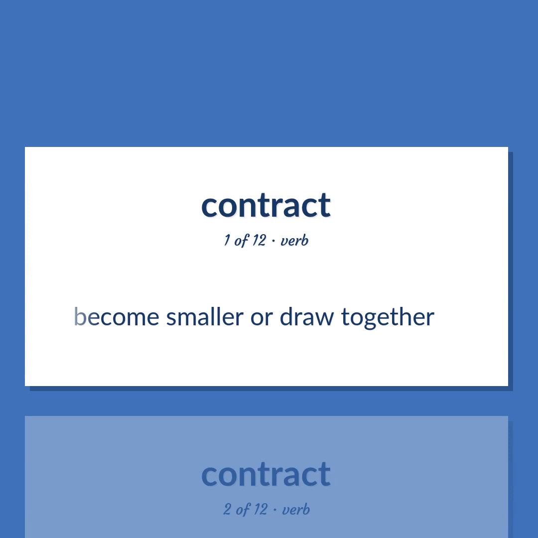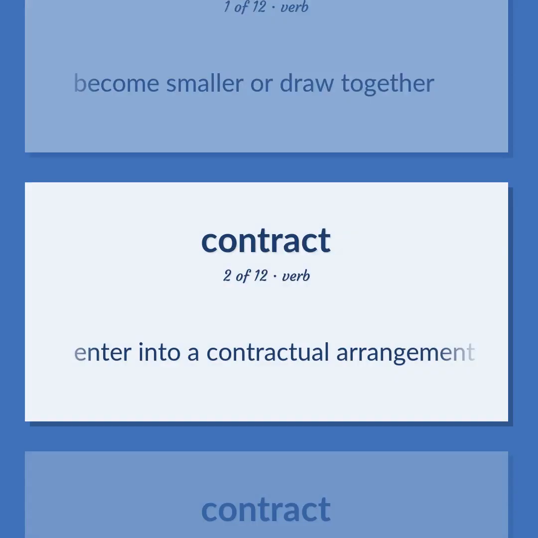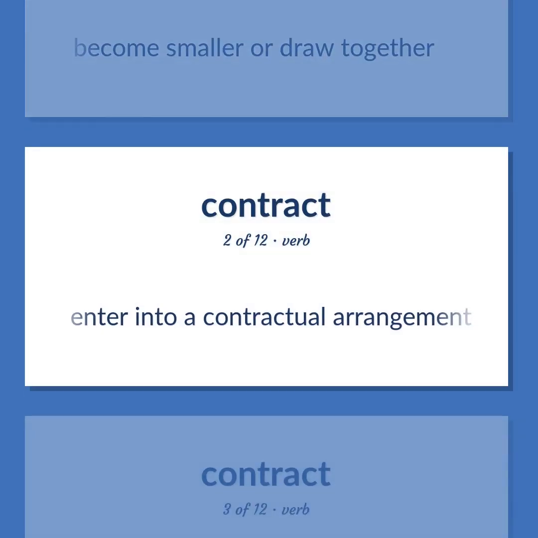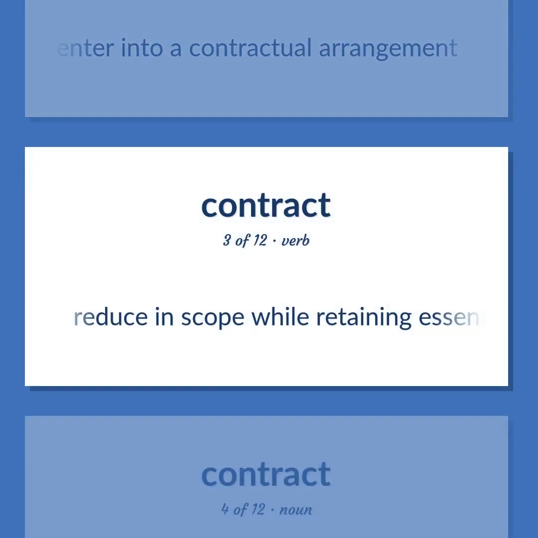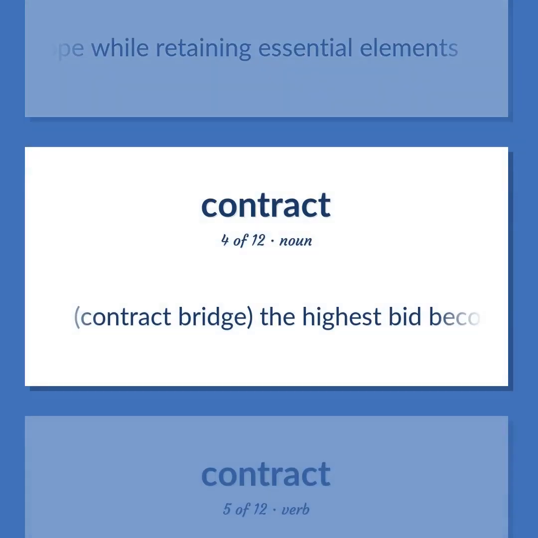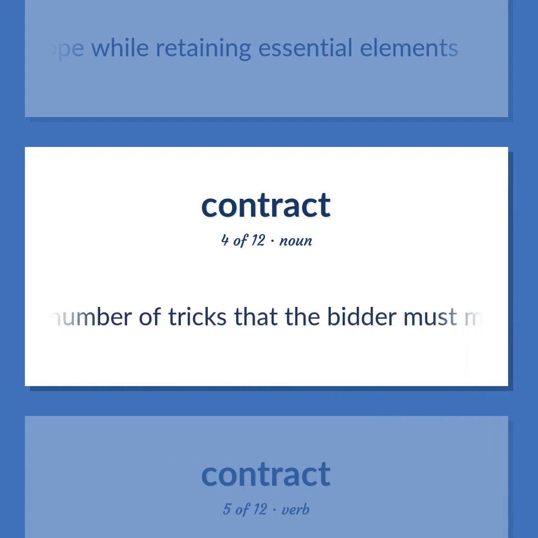Become smaller or draw together. Enter into a contractual arrangement. Reduce in scope while retaining essential elements. Contract bridge. The highest bid becomes the contract setting the number of tricks that the bidder must make.